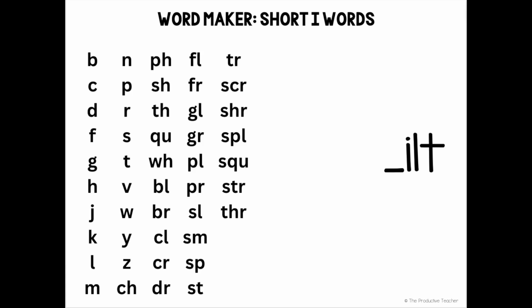I'm Kate with The Productive Teacher, and today we're going to play the word maker game with the ILT word family. One-syllable words have an onset, that's any letter or letters that come before the vowel in a word, and a rime, that's the vowel and any letters that come after it. All of the words in a word family have the same rime, but they can have different onsets. We are going to combine these onsets with this rime to make new words.